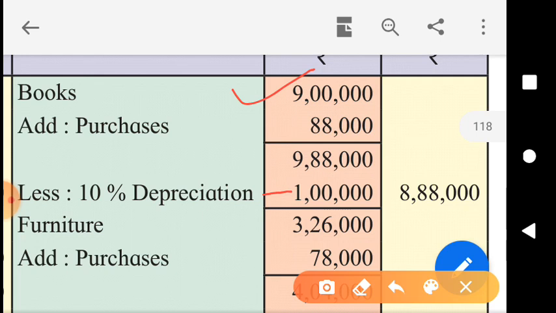Old books plus new books, books must be at 9,88,000 with the clearly given information. But the first information says the books must be shown at 8,88,000 on the closing day of the year. So the hidden information is that we will have to deduct 1 lakh from the books as depreciation. Why depreciation? Because reduction in the value of an asset is what? Depreciation. So this is the hidden depreciation we have understood now, and 1 lakh will be debited to the income and expenditure account.